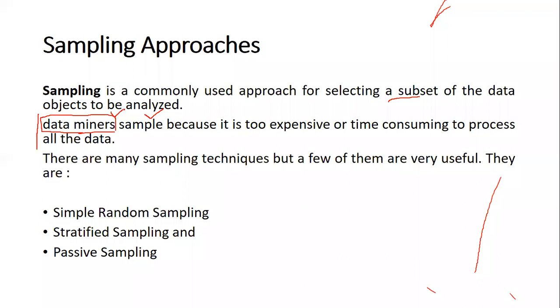On demonetization, for example. It was long back, but still, if we have an opinion on demonetization, and all the people who have given their opinion is available to all the data miners, but they do not take the whole data set. They only take a sample because it is too expensive and time consuming to process all the data. Processing all the data is going to be very expensive, and it is going to be very time consuming. For that reason, data miners do not take the whole data, and they also take a sample.